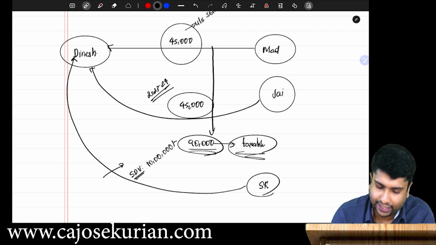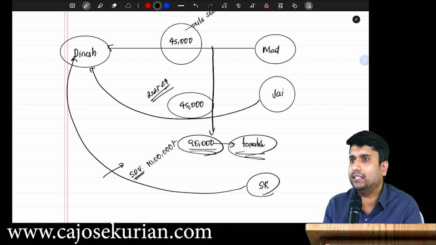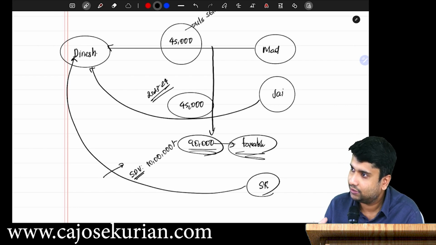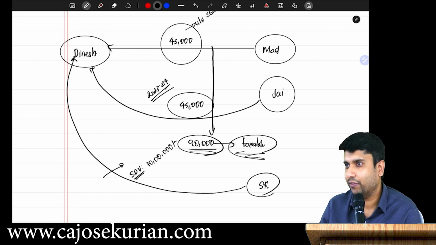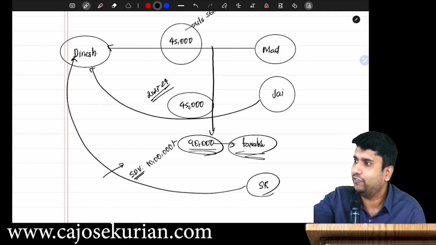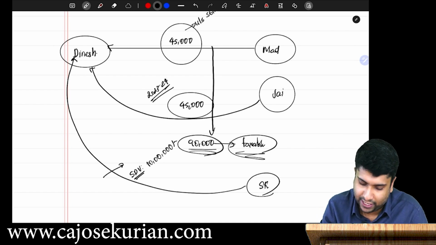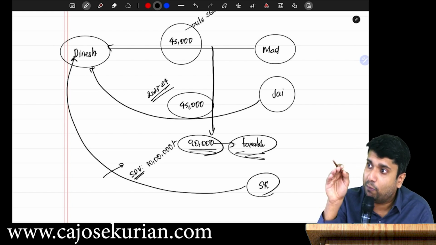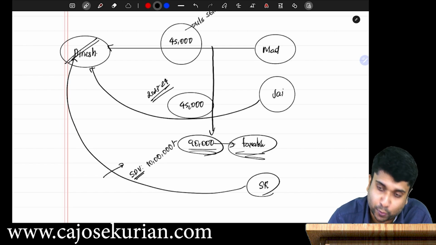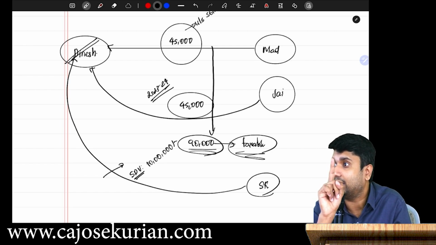So SK met Dinesh. SK and Dinesh have no connection. Who is SK? Somebody. Who is Dinesh? Someone else. So when they met, what have they given? A consideration. Or say SK and Dinesh are friends. Irrespective of their connection, their relationship, if any person is giving an immovable property to another person, the person who receives the immovable property has to check one thing. What is that one thing that you have to check?